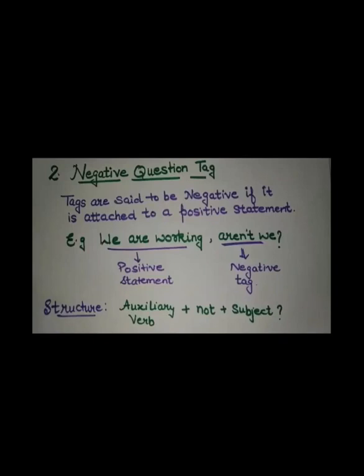In this way, a positive sentence will change into negative and a negative sentence will change into positive. First you have to check whether a helping verb is there or not. If the helping verb is positive, make it into negative. If it's negative, make it into positive. And if there is no helping verb in the sentence, then you have to check whether the verb is in the present tense or past tense. I hope the concept of all the three topics of grammar is clearer to you. These three topics are going to come in the exam. The sentences may be different, but you have to attempt those sentences. Okay, students?